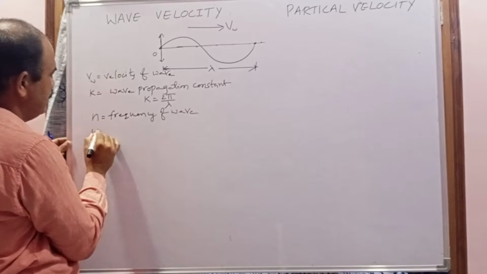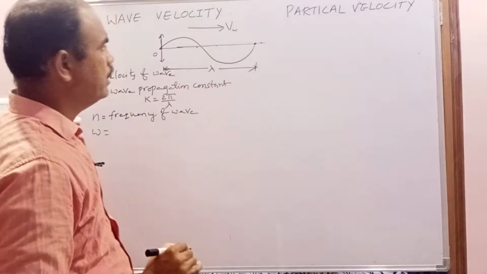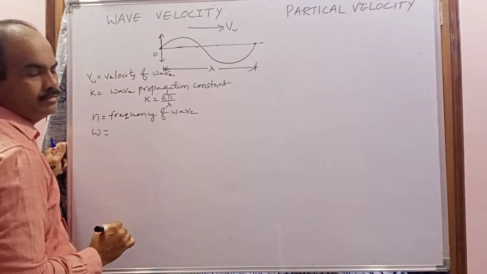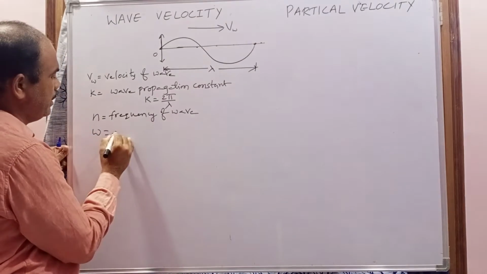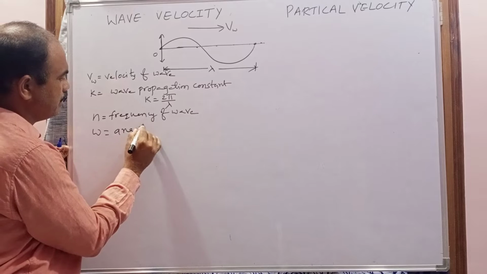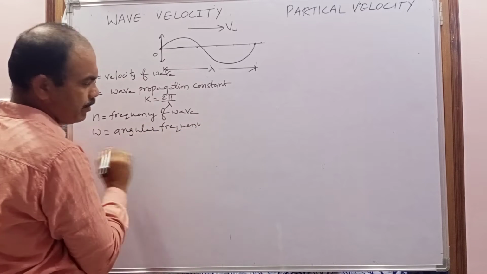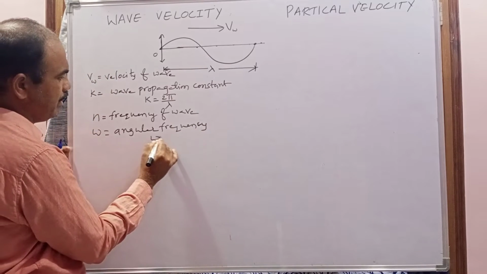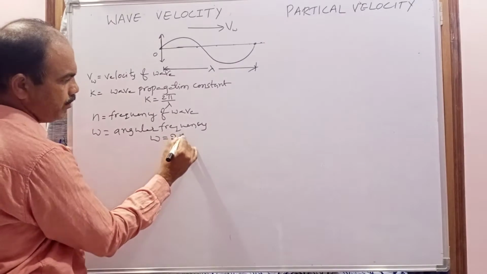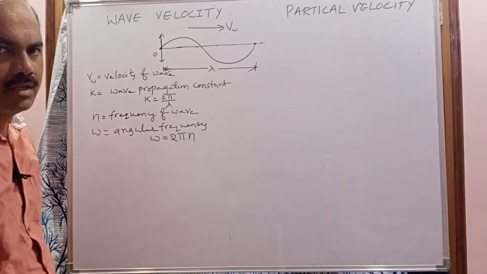And omega: when the wave is traveling through the medium, it has some angular frequency, or it may be called angular velocity. So what is the formula for angular frequency? Omega equals 2 pi times the frequency of the wave.